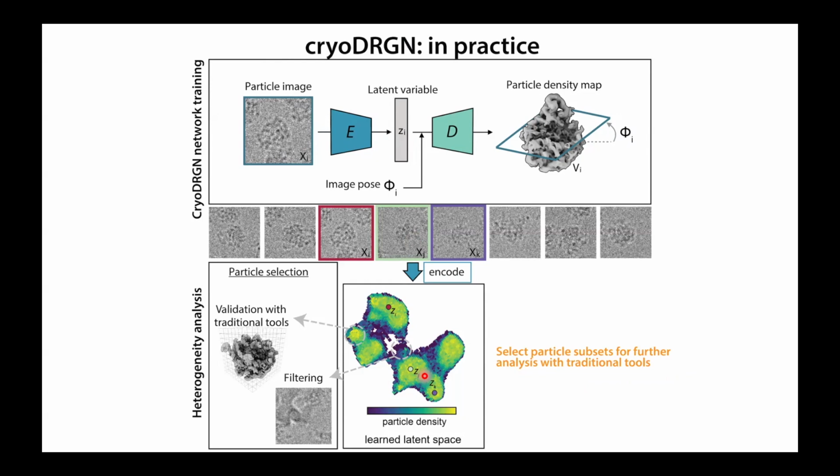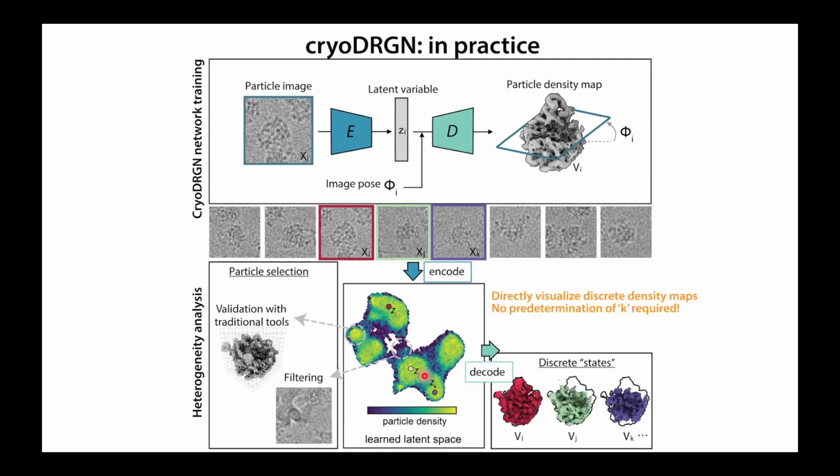As I'll show at the end of the talk, we found that CryoDragon and TomoDragon are extremely efficacious filtering tools. I'm happy to talk about why we think that might be, but we found that it's a great way to filter out bad particle picks directly using the latent space.